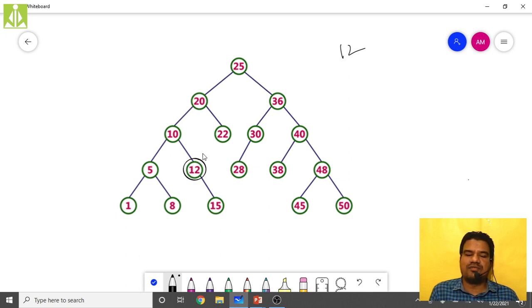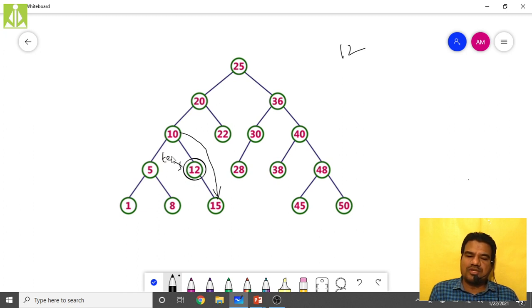In that case, what you have to do is make a link between the child and the parent. When we say a node with one child, it is going to have only one child and one parent, isn't it? So simply make a link between those two. Like this, you have to make a link from there to here. Previously, the right of this 10 was pointing to this 12. Now correct that one so that it is pointing to this newly linked node. Take a temporary pointer over here.